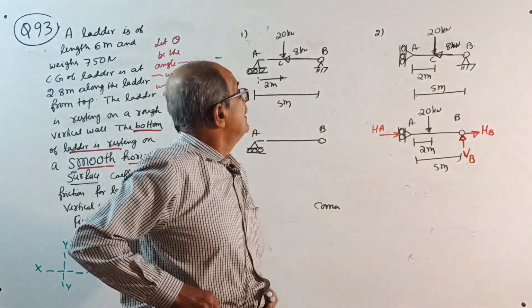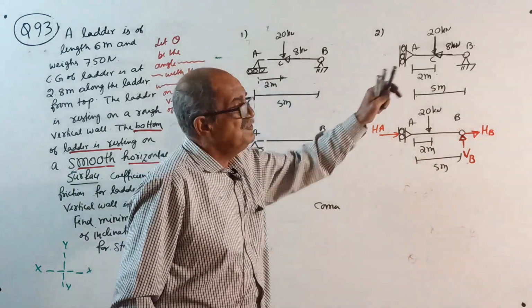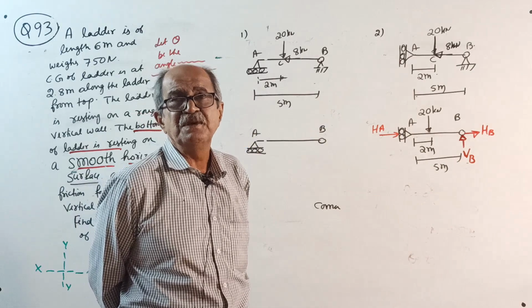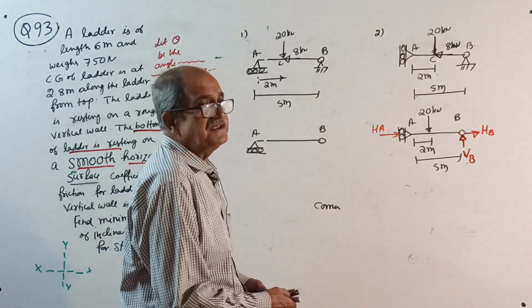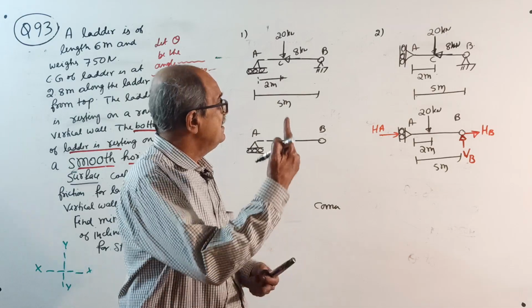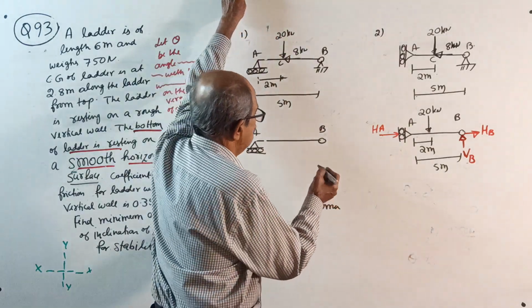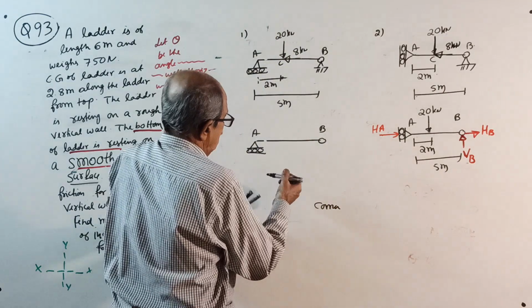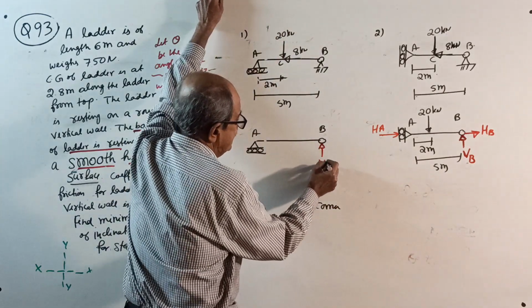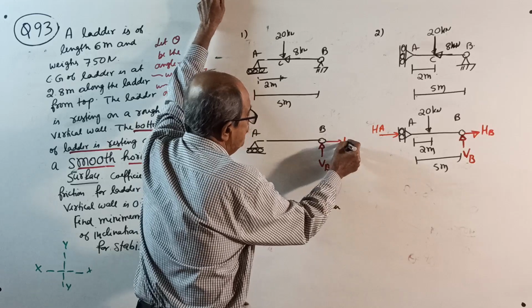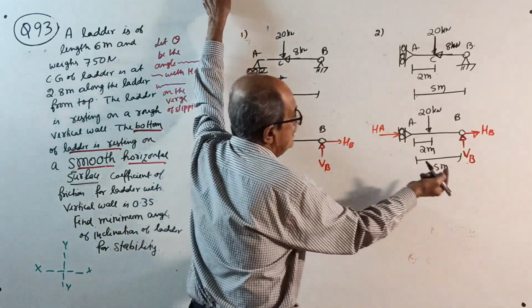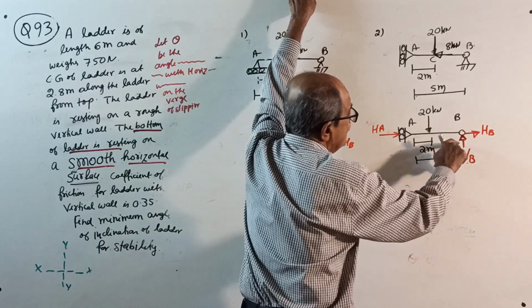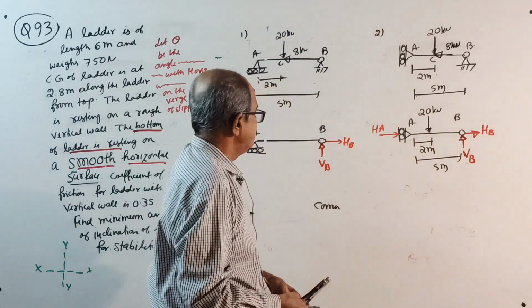In both the cases, B is a hinged support, so it can offer a vertical reaction and a horizontal reaction. So let VB be the vertical reaction here and HB the horizontal reaction. Here also, let VB be the vertical reaction and HB the horizontal reaction.